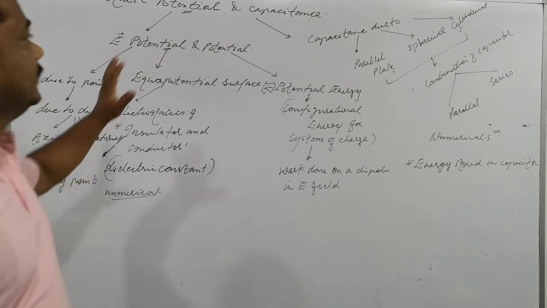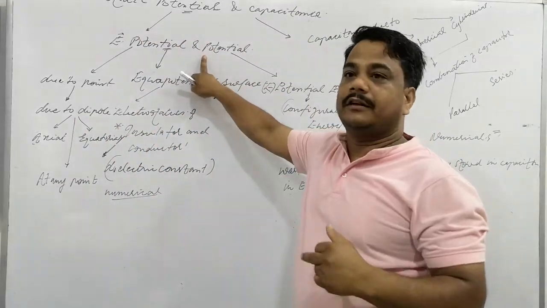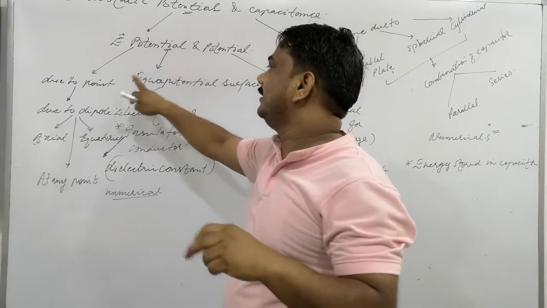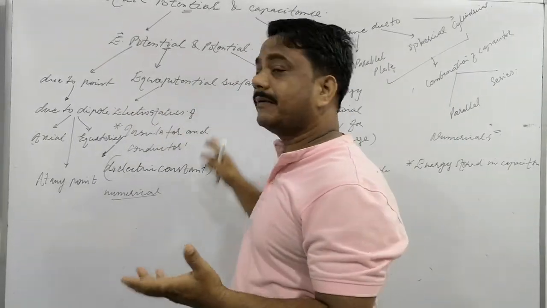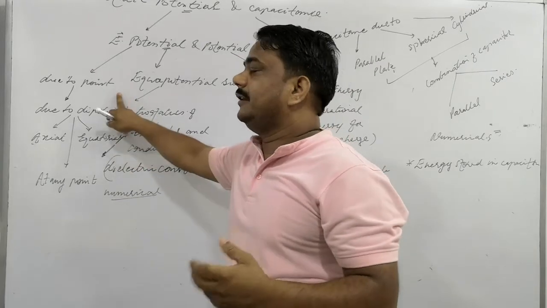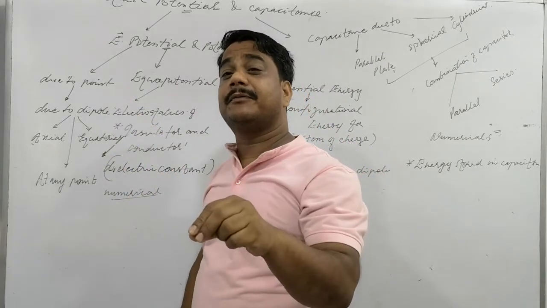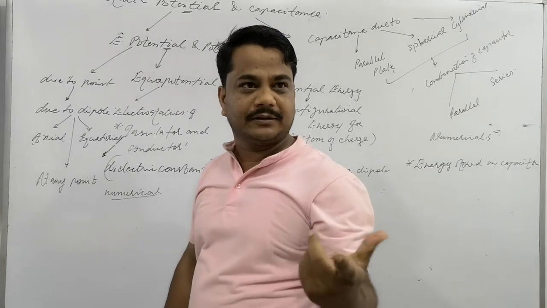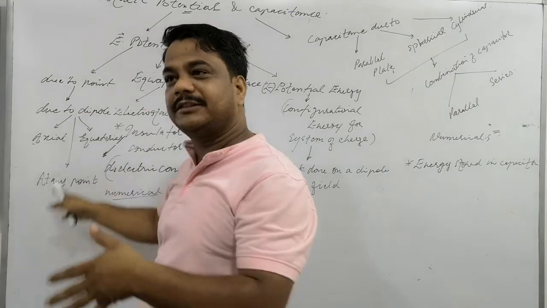Have you noted that? Electrostatic potential and capacitance, electric potential. I will explain the definitions, and electrostatic potential and surface will be described here. What type of surface is there? And due to a single charge, when the single charge is placed, what will be the electric potential at a point near it? And due to a dipole we will discuss the axial case, so the flow of the chapter will be this.